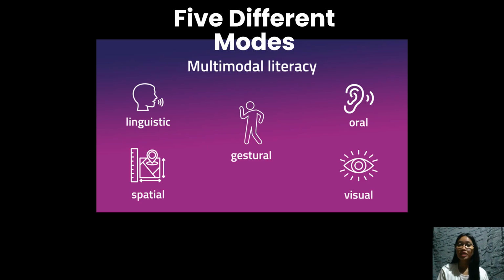Next, gestural, using the body or movement. Example, viewing sign language, body language, and the last one is the spatial. It is a physical layout. Example, reading a book.